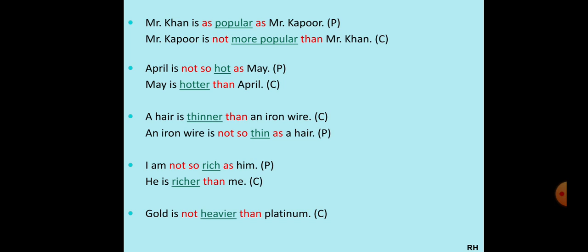Next sentence. Gold is not heavier than platinum. Okay, not heavier, comparative statement. So we'll use positive. Platinum will come in the beginning. So platinum is as heavy. Heavier will become heavy, and we will use as dash as. So as heavy as gold. Let's look at the next one.